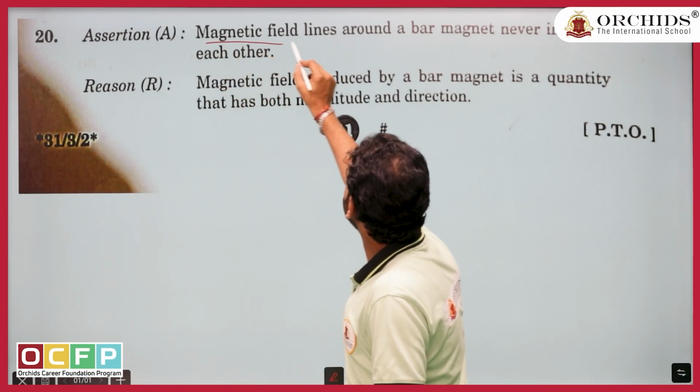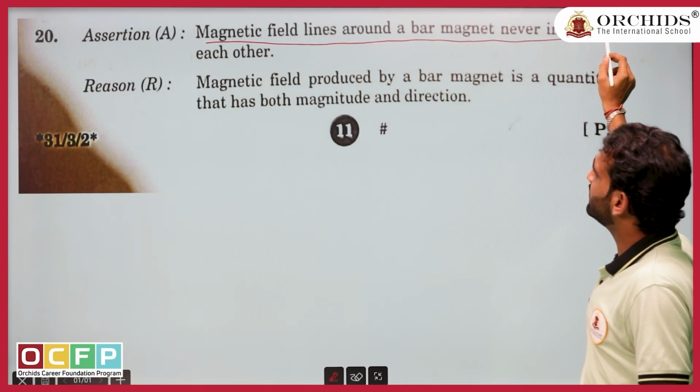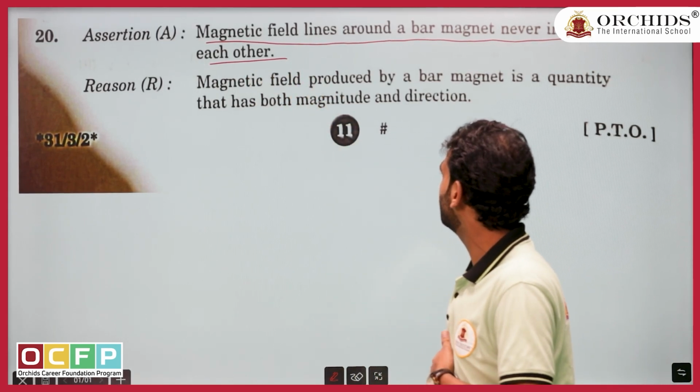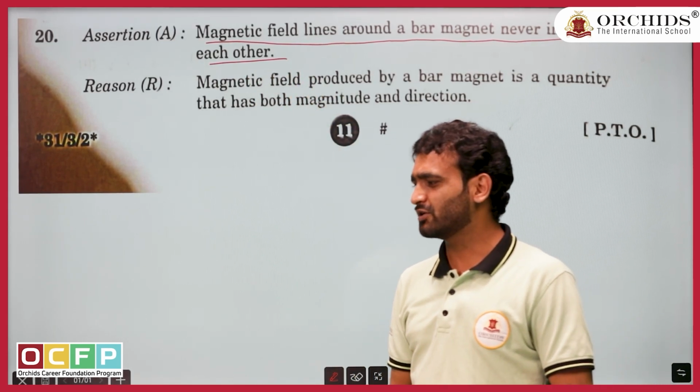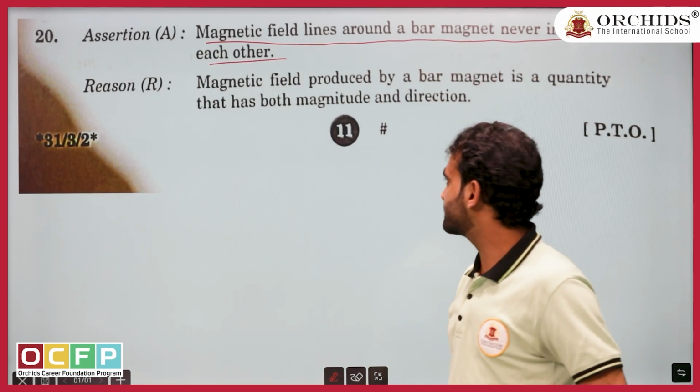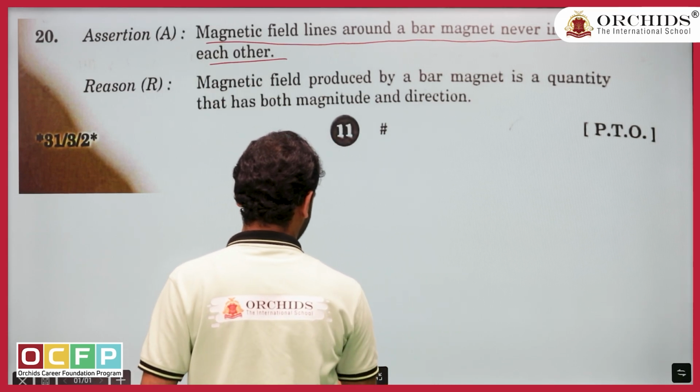Okay. Magnetic field lines around a bar magnet never intersect each other. This is another good question from the paper. There was a debate going on after the exam also. Should we mark A or B? But let us be clear with the concept first.